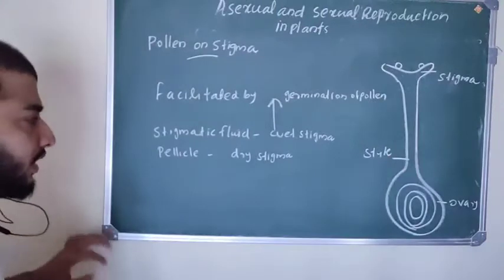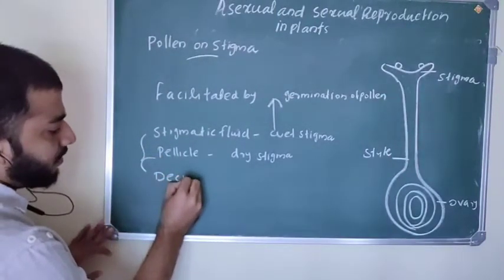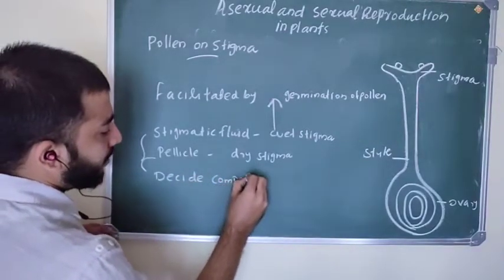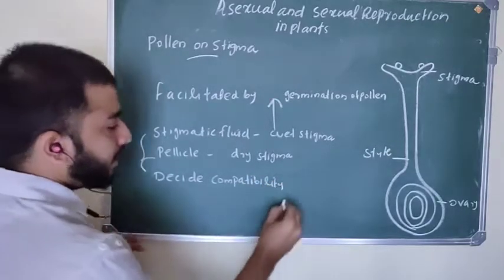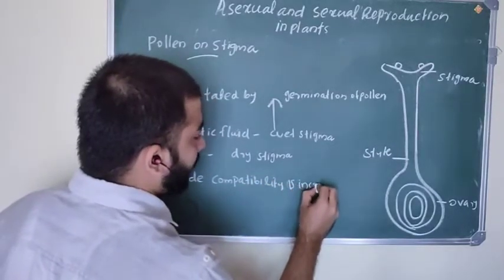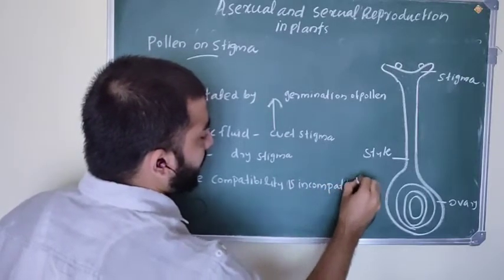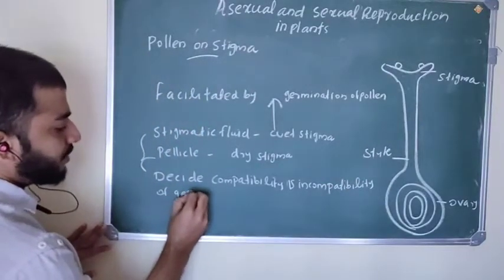And these two factors also decide compatibility and incompatibility of germination of pollen.